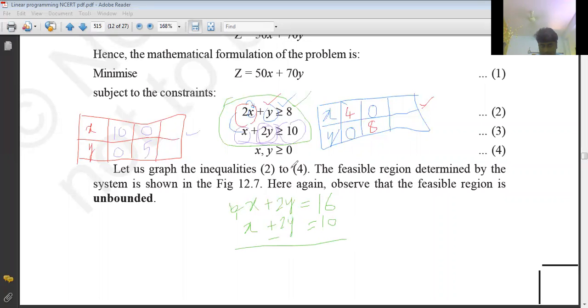Now let us solve these. What will you get? 2y gets cancelled. Now 4x minus x is 3x. So 3x equals, 16 minus 10, 6. So x value is 2. Whenever x value is 2, what about y value? If I substitute x value 2 there, 2 goes there, 8. So y value will be 4. Clear? So 2 comma 4 is the point of intersection I can take. Correct or not? 2 comma 4 will be the point of intersection.